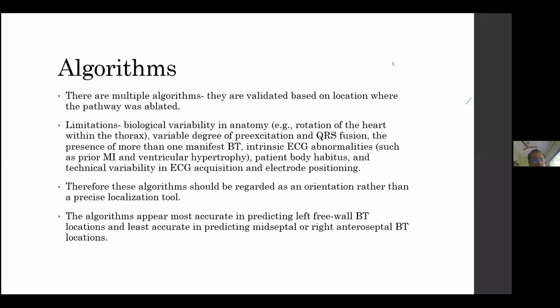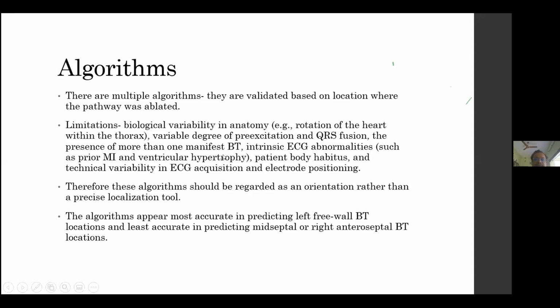Now coming to the algorithms, there are different algorithms which are validated. How are they validated? Those are the cases where the accessory pathway was later ablated, and the ECG localization was compared with the final place of ablation, and by that the algorithms are made. So there are certain limitations. That is, there is biological variation in anatomy, that is, the rotation of the heart in the thorax. There is a variable degree of pre-excitation, because maximal pre-excitation will give the best result. But often on a usual surface ECG, we don't have maximal pre-excitation. So this may also have an effect.